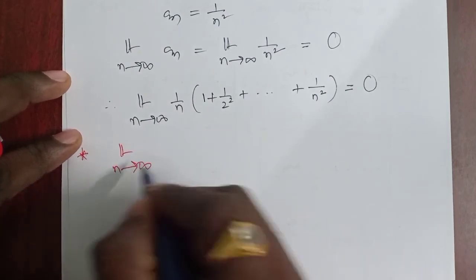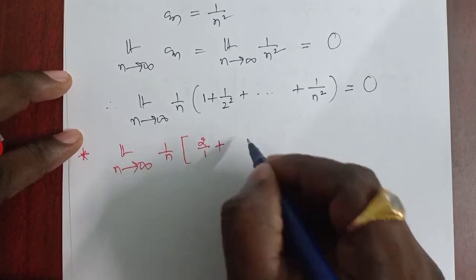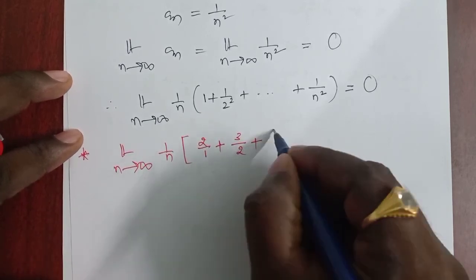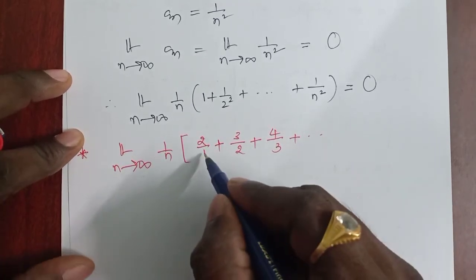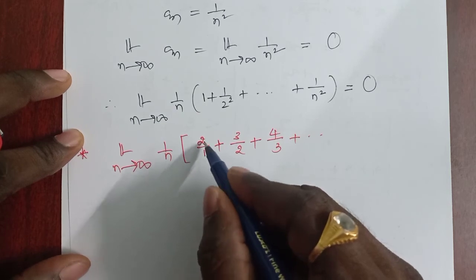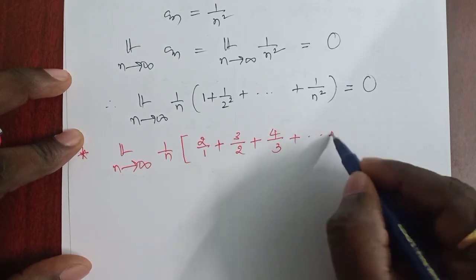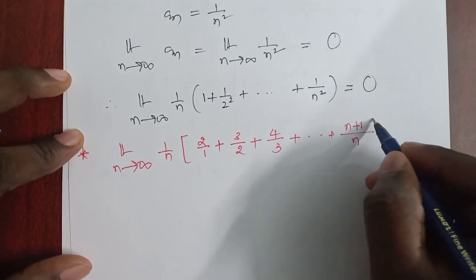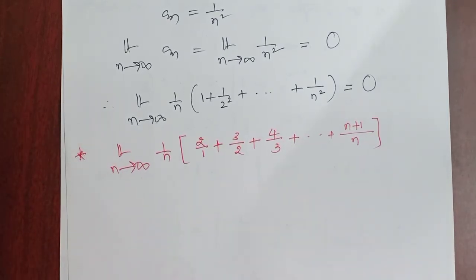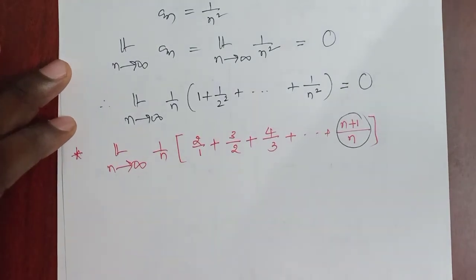The limit as n tends to infinity of 1 by n times (2 by 1 plus 3 by 2 plus 4 by 3 plus and so on). It is very clear that the denominator has 1, 2, 3, so it is 1 plus 1, 2 plus 1, 3 plus 1. What about the last term? If it is n, clearly it is n plus 1. So what we observe, the nth term is n plus 1 by n.